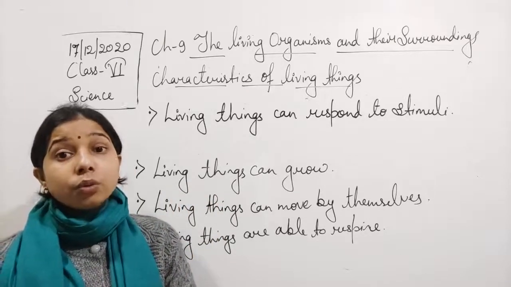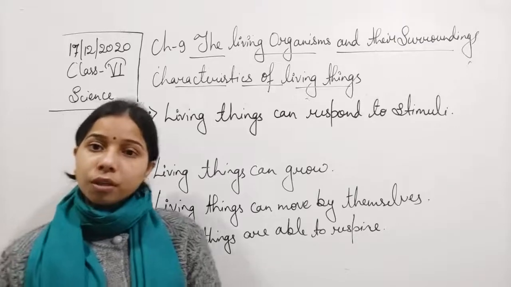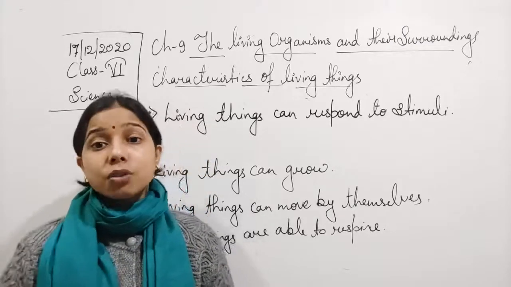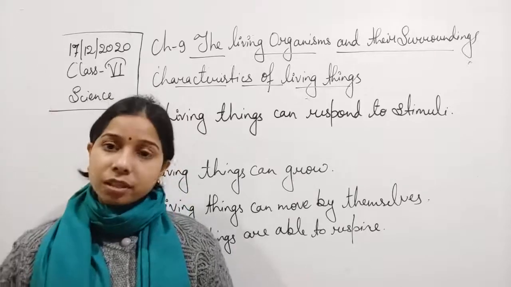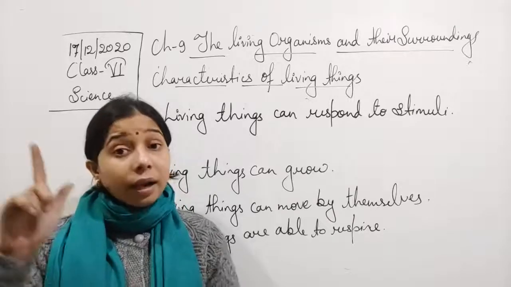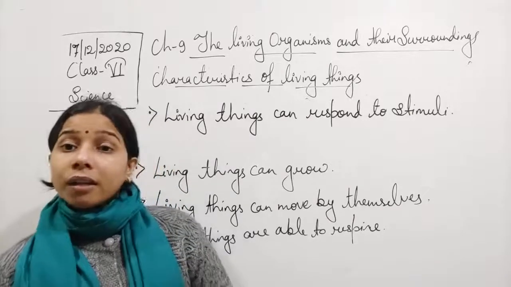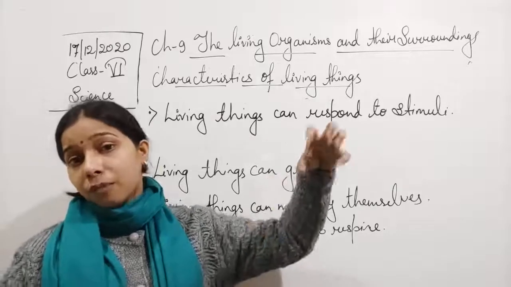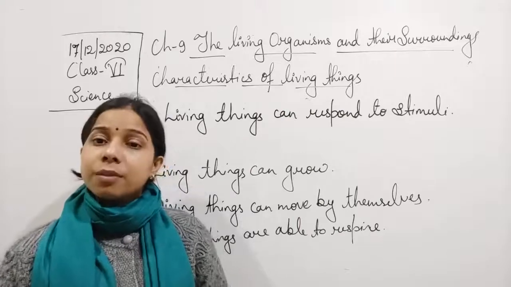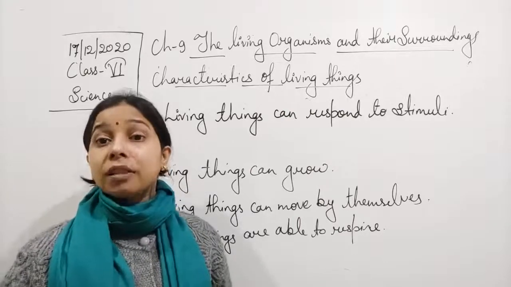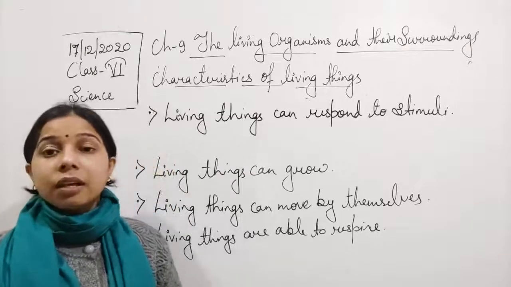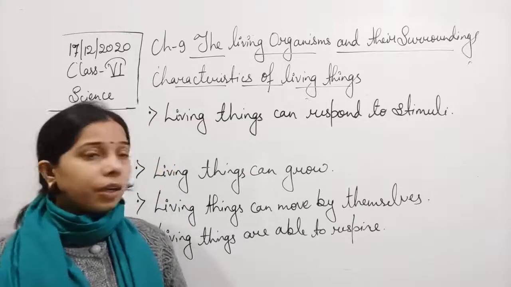Now when you look at the root and the shoot, the root goes deep inside the soil, inside the ground, while the shoot moves in the upward direction. So one is going in the downward direction, the other one is going in the upward direction. So why does it occur? One is moving upward so that it will take the sunlight, and one is going downward because it is responding to gravity, responding to the underground. Okay, so here the response occurs due to the living thing.